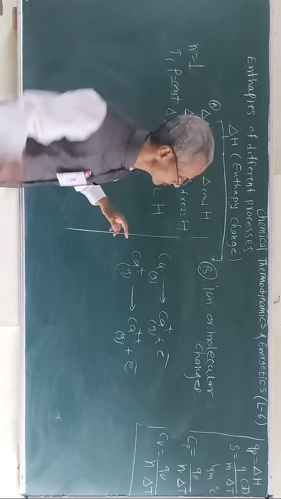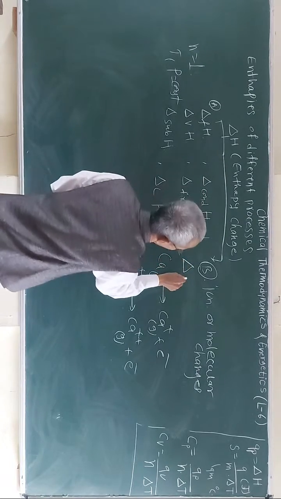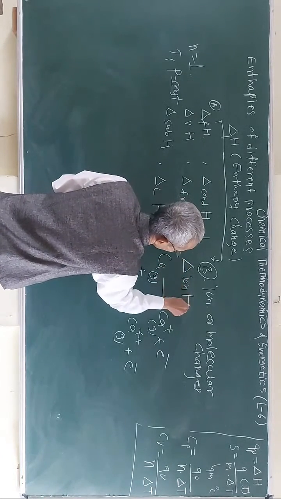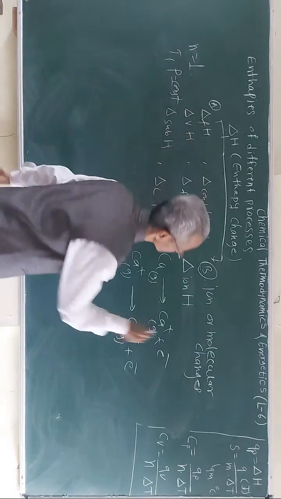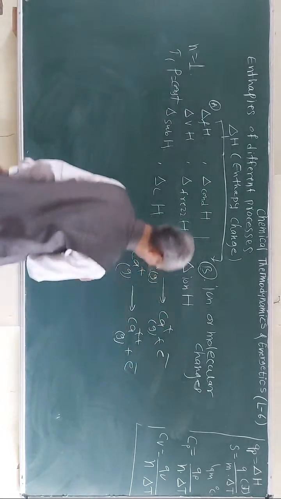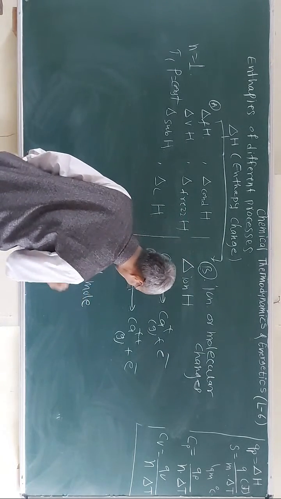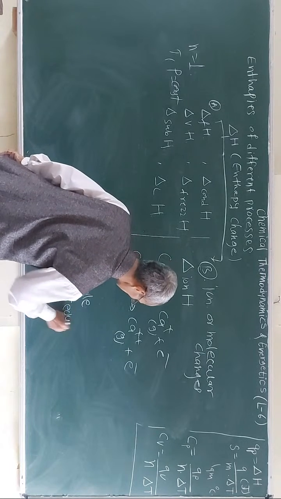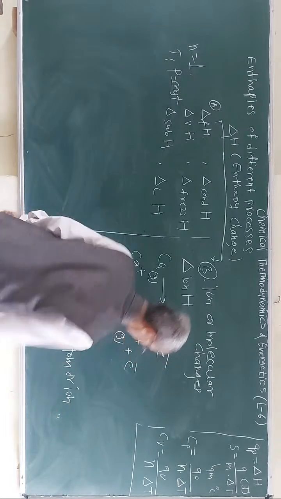The first point we are going to study is heat of ionization. What is heat of ionization? So here, first, 1 mole of gaseous atom or ion is considered.